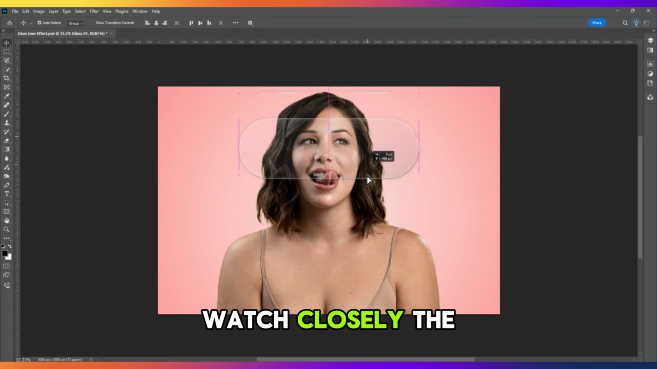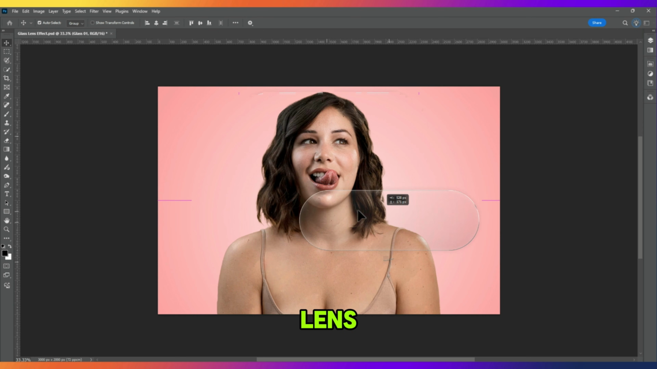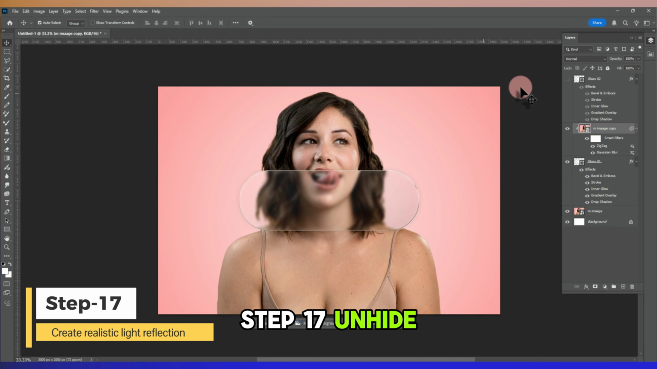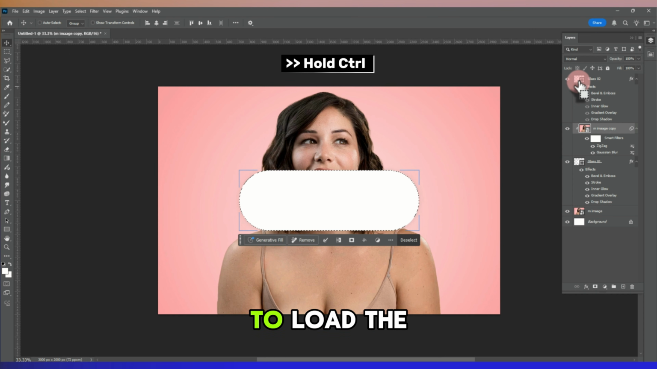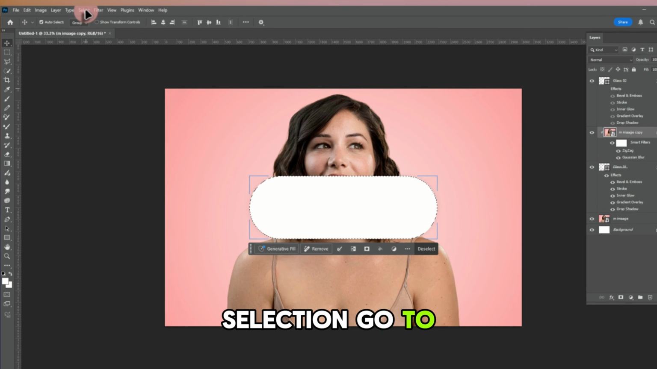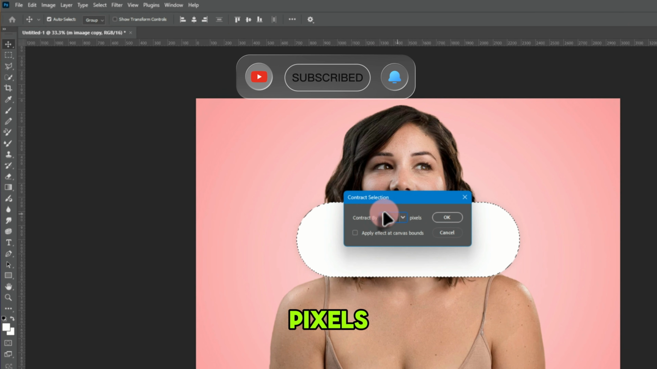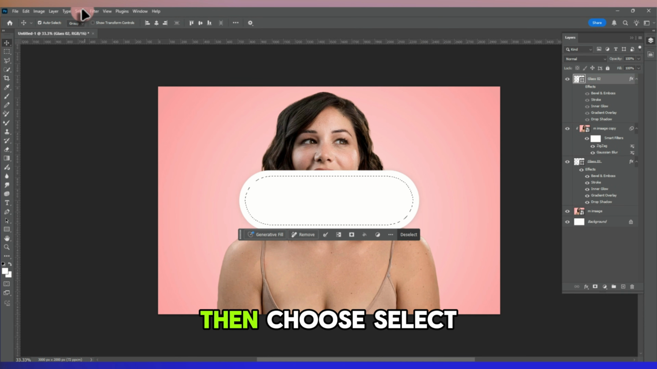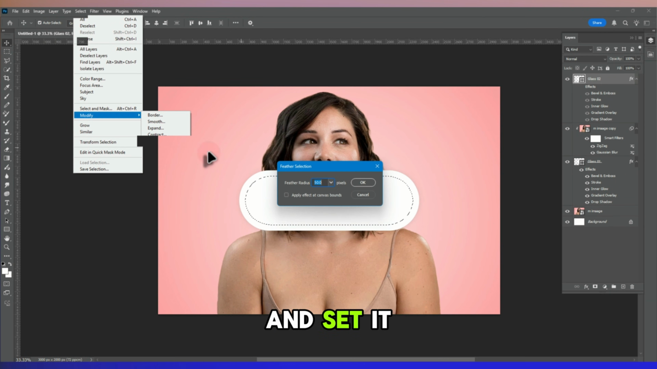Watch closely. The next step is the secret that makes this effect look like a real camera lens, instead of just a transparent rectangle. Step 17. Unhide the Glass 02 layer. Hold Ctrl and click its thumbnail to load the selection. Go to Select Modify Contract and enter 50 pixels. Then choose Select Modify Feather and set it to 50 pixels.